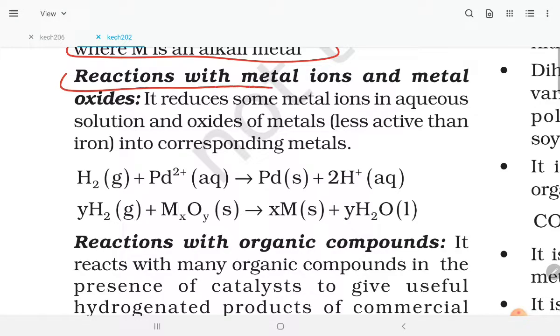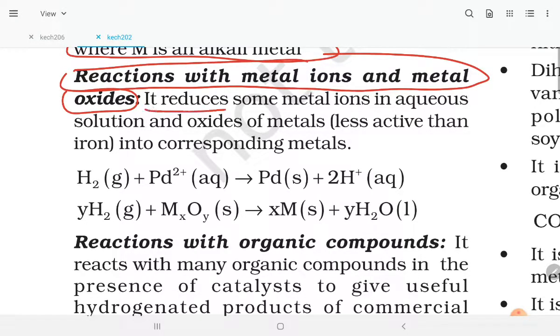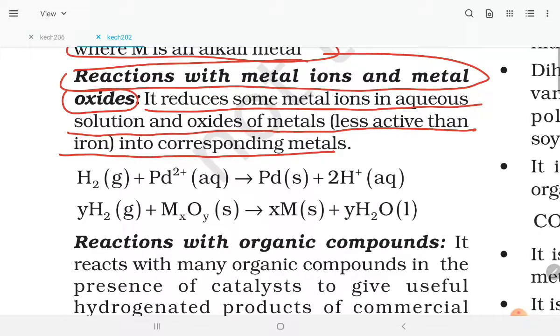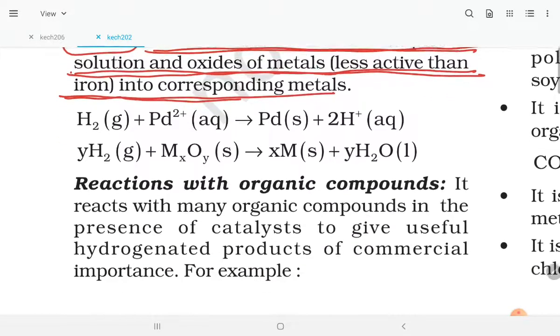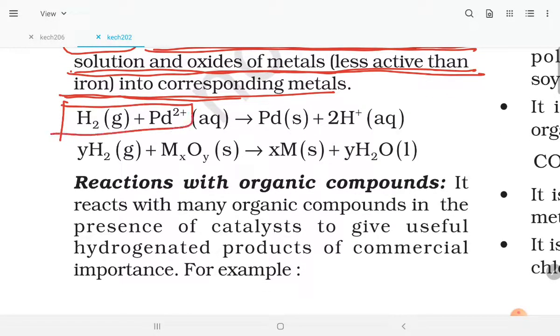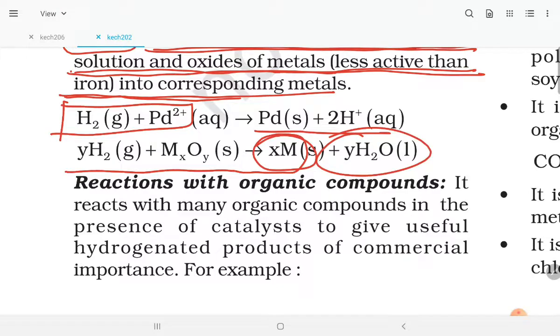Reaction with metal ions and metal oxides: it reduces some metal ions in aqueous solution and oxides of metals less active than iron into the corresponding metals. So that is H2 plus Pd2+ gives Pd plus 2H+, and H2 plus MxOy gives xM plus yH2O.